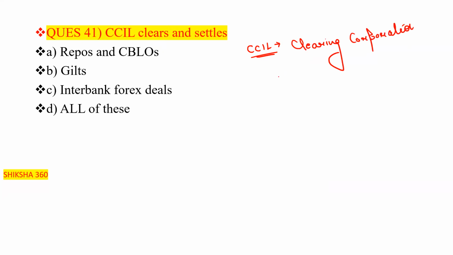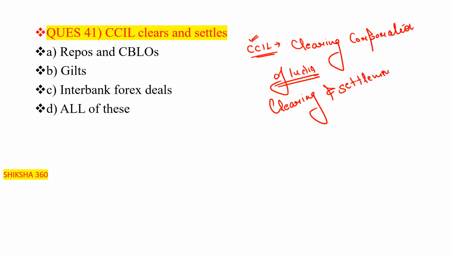It is an institution or organization created for the purpose of clearing and settlement of repos and CBLOs, gilts, and interbank forex deals. So option number D, all of these, is the correct answer here.